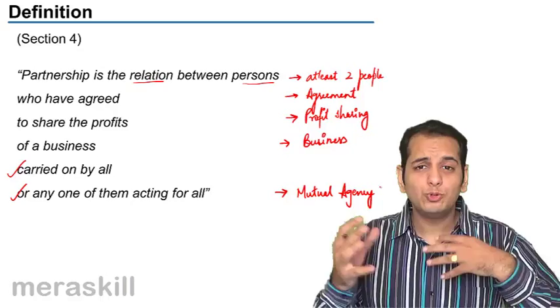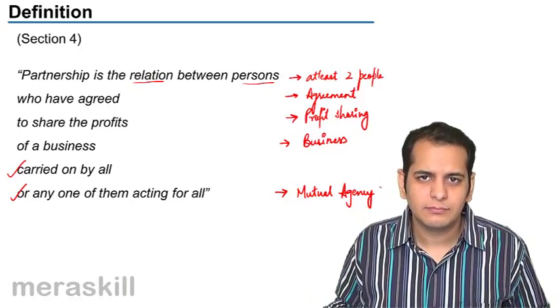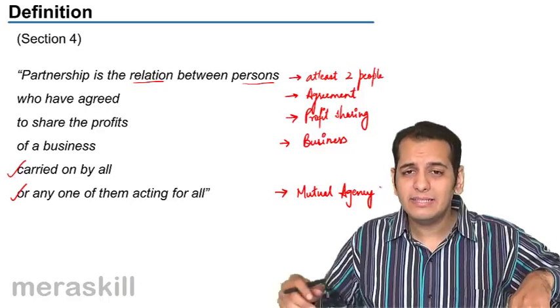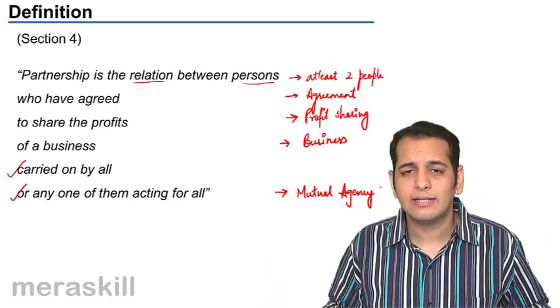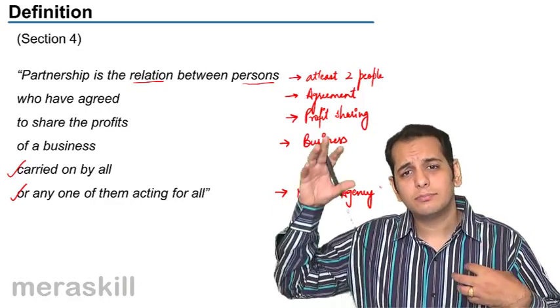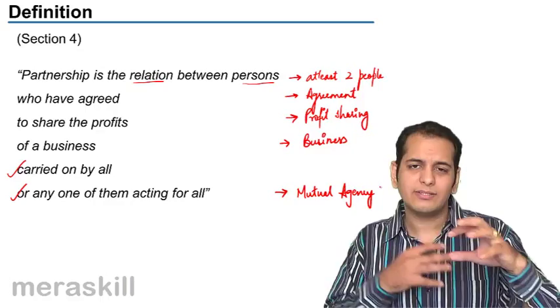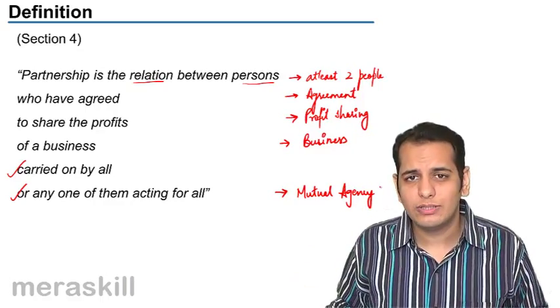So there is a mutual agency that exists between them, because he can bind the other partners by his act, and this is exactly what an agent does. He binds the principal by his act. So there we can see a mutual agency exists.